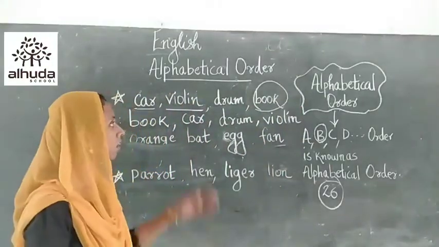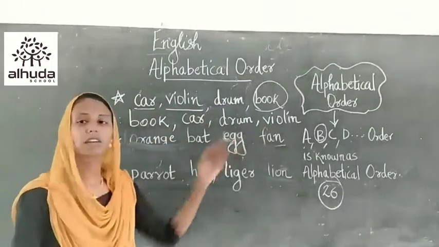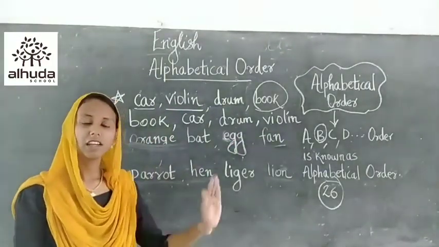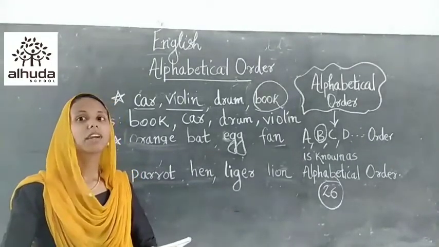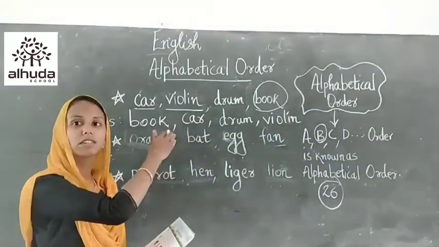So, if we have to arrange these words in accordance with alphabetical order, we have to remember only one thing. A to Z order is known as alphabetical order. In that alphabetical order itself, we can sort out these groups of words.